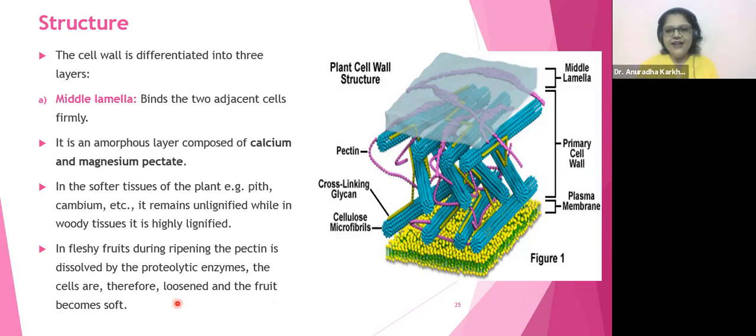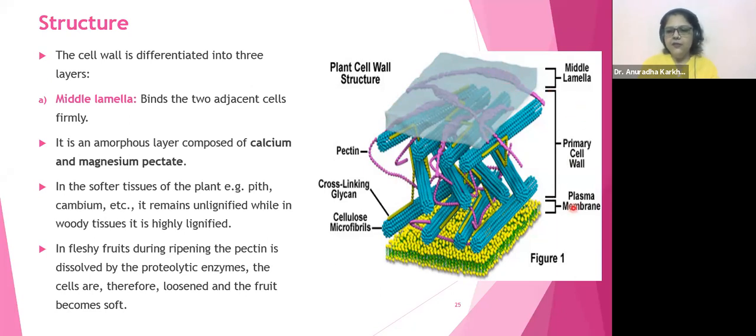So now look at this diagram very carefully, beta. You will come to know what I'm trying to tell you all. See, this is the middle lamella, this blue translucent type of a thing, right? It looks like an ice block. So on top of it, beside it, on this side, on this side, there are many more cells. So this is going to be the middle lamella, which is the cementing material, right?